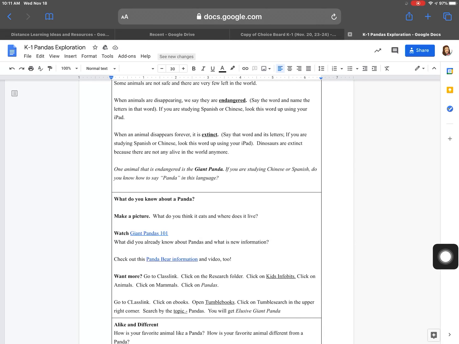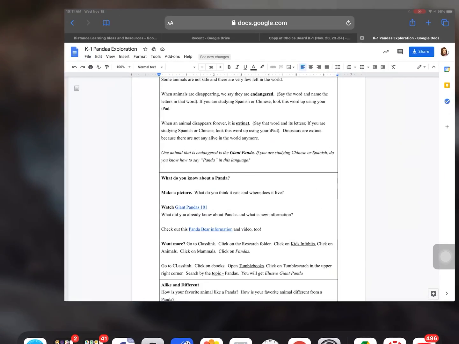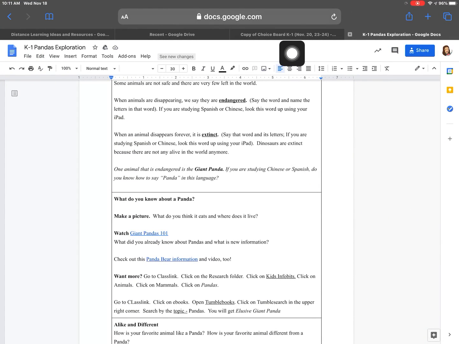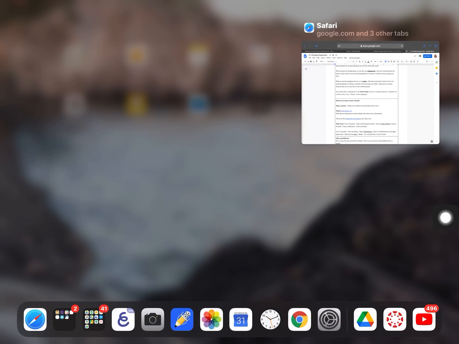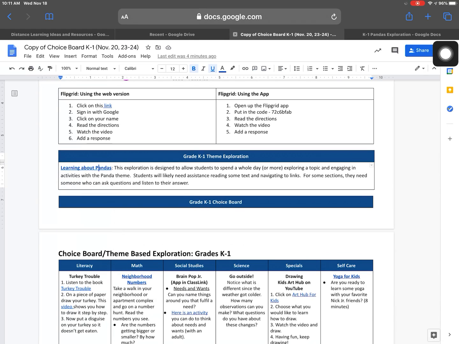Now, if I want to get back to my choice board, I have some things open. On an iPad, the best thing you can do is double click your home button, and you can see what is open. Now, of course, I did that, and the only thing I have open is this. That's because instead I need to go up here to that choice board. So I did the double click. Nothing really popped up. So this is one of the things that we want you to do today too, is to problem solve, to figure some things out. Okay, so I clicked on the wrong thing. So now I need to click over here on the choice board.